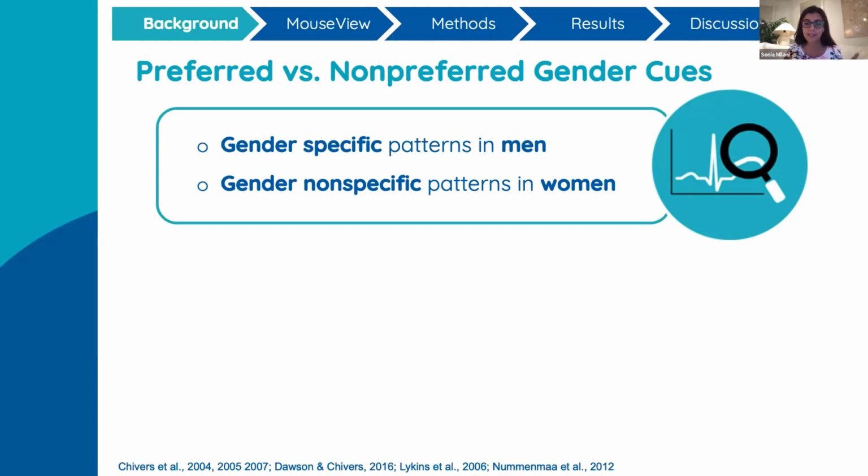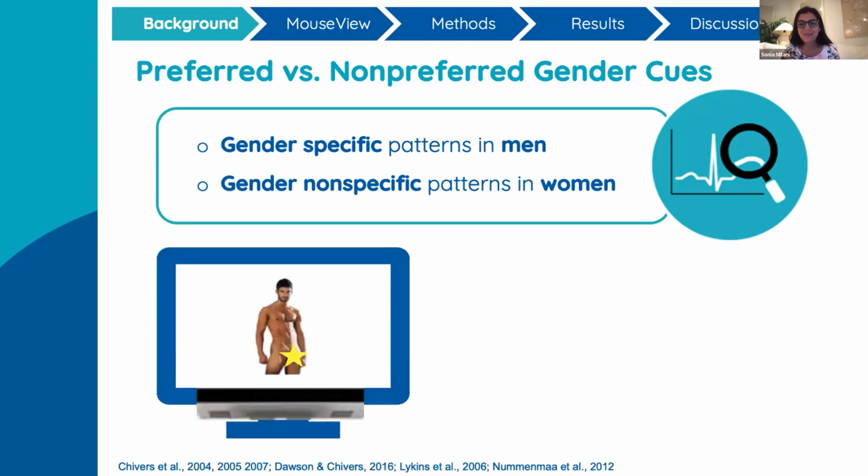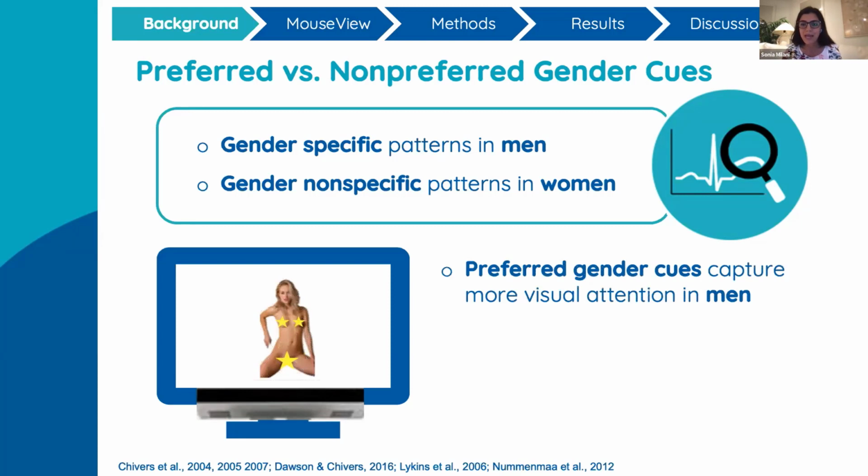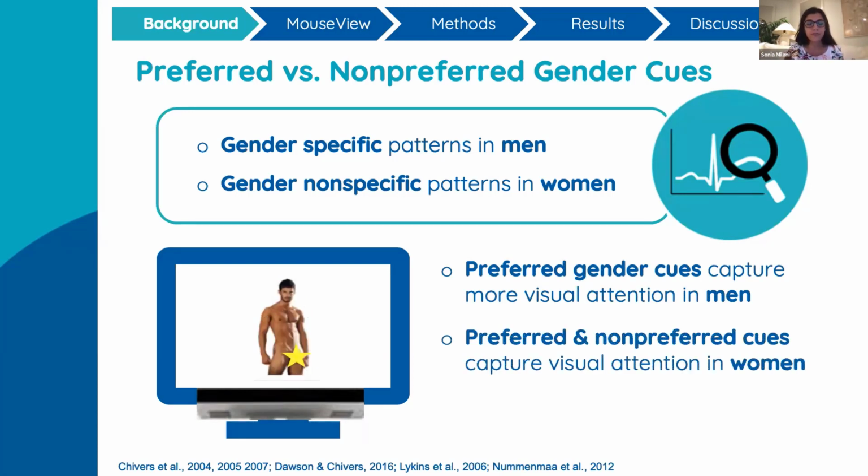In previous eye tracking studies, and unlike Alex, I actually am using stimuli and not emojis. So bear with me, you're going to see some nude images here. When participants are shown single images of sexual male and female targets separately, results indicate that heterosexual men look more and look longer at their preferred female models. This pattern is consistent with their self-reported attraction, as well as the sexual response patterns reported above.